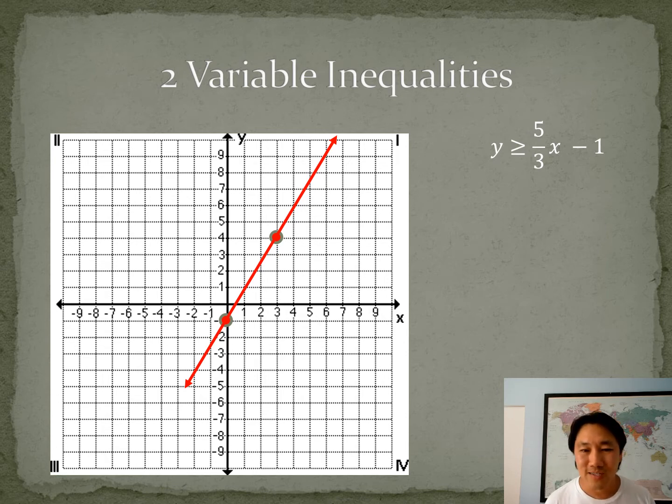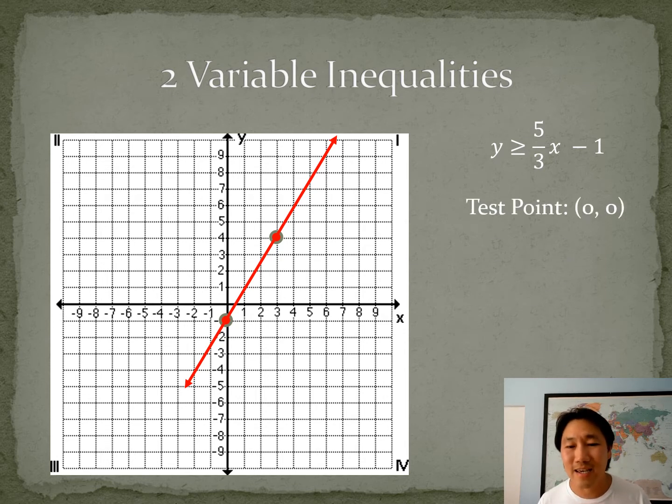Now we have to address the inequality part, the greater than or equal to symbol. How do we figure out what that does to the graph? Well, you have to shade either the top part of your graph or the bottom part of your graph. And how do we decide that? We're going to need a test point. Basically, any point that is not on the line will be a good test point. But usually 0, 0 is the easiest one, just because zeros are easy to work with.